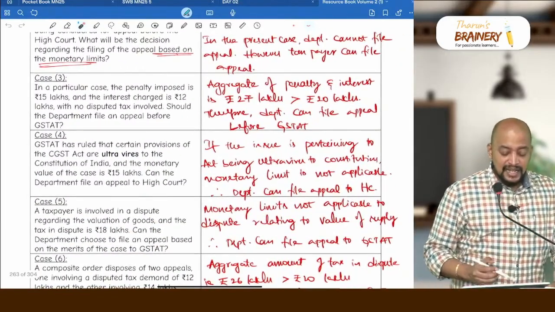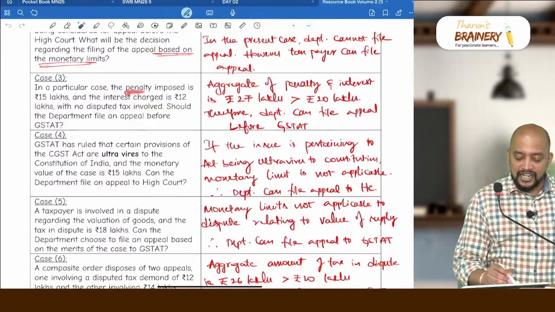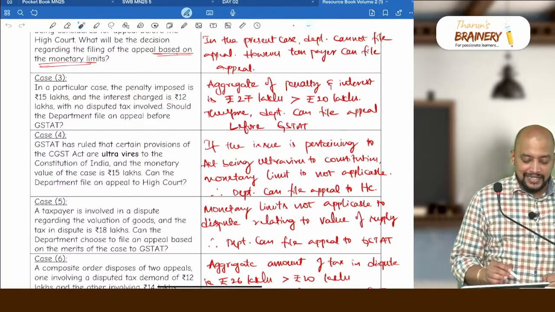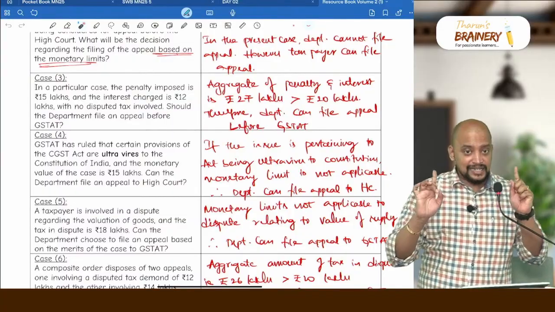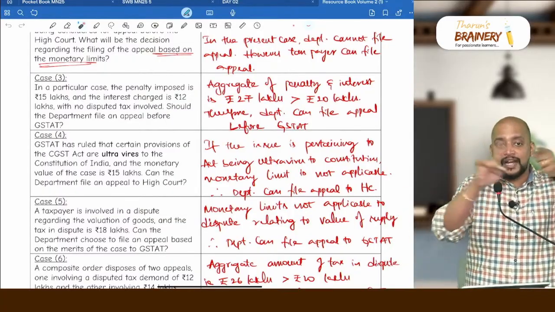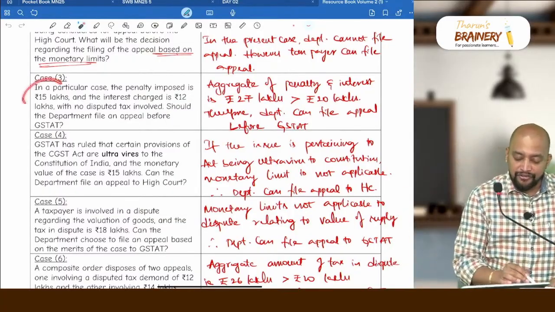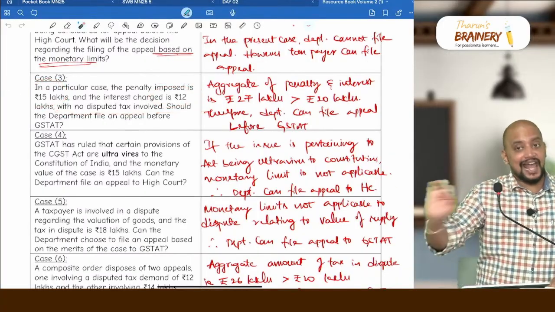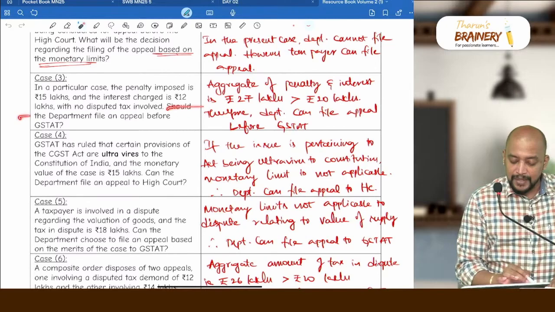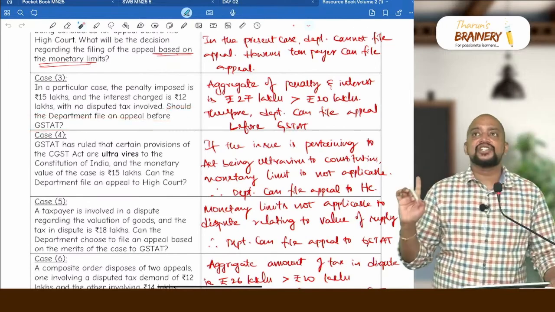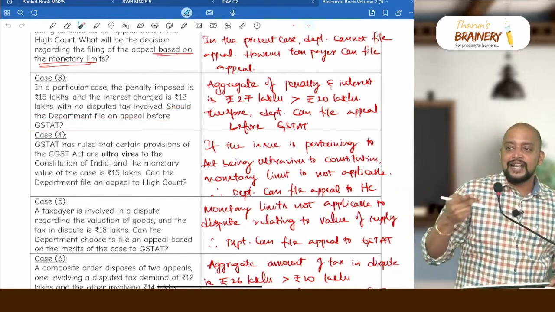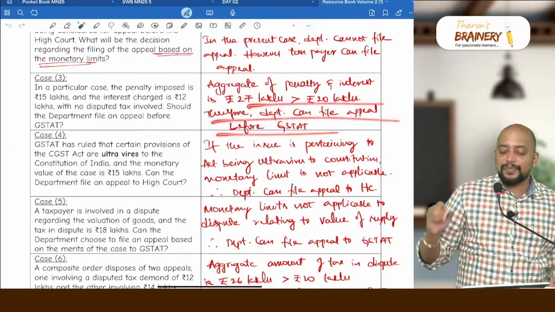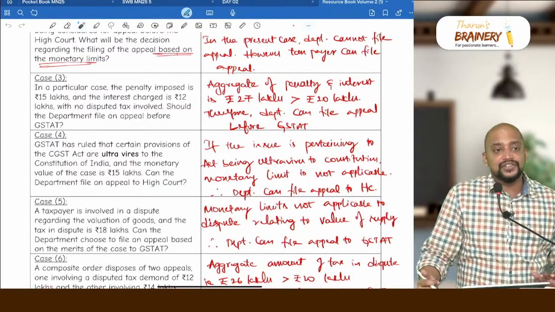Then case 3. In a particular case, the penalty imposed is rupees 15 lakhs and the interest charged is rupees 12 lakhs. Only interest and penalty. So, we need to aggregate both: 15 plus 12, 27, with no disputed tax. Should the department file an appeal before GSTAT? The GSTAT limit is 20, but here it is 27, which is more than 20. Therefore, the department can file an appeal before GSTAT.